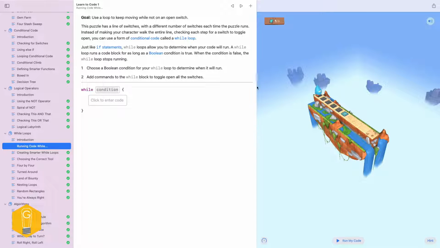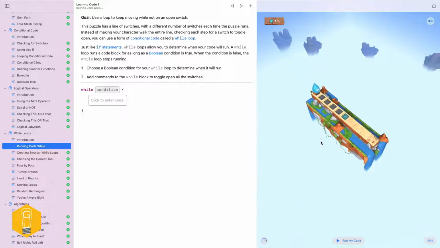We have this column right here, and we have 1, 2, 3, 4, 5, 6 that have switches, and it says the puzzle has a line of switches with a different number of switches each time the puzzle runs. So right now we have this many, but we may have a lot. It may give us one all the way down. And you'll notice we're not using a for loop to walk all the way down, because they want us to use the while loop. This is actually a good use case. Sometimes we may not know how far this little guy has to walk. And so if we do this while the condition is happening, then he'll keep going and keep going and keep going. But that can create a situation where they get stuck in an endless loop.